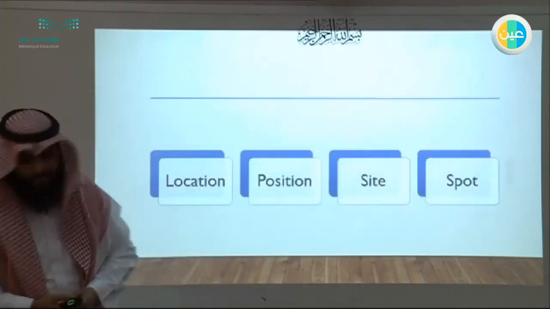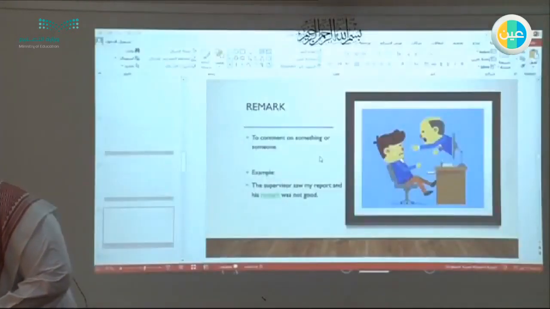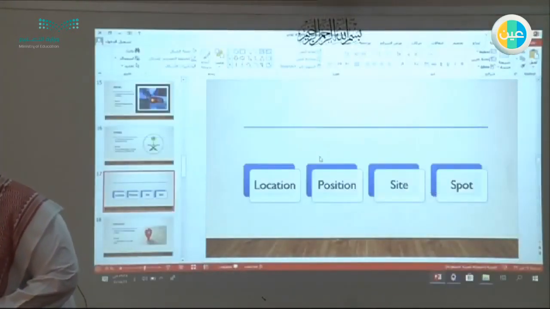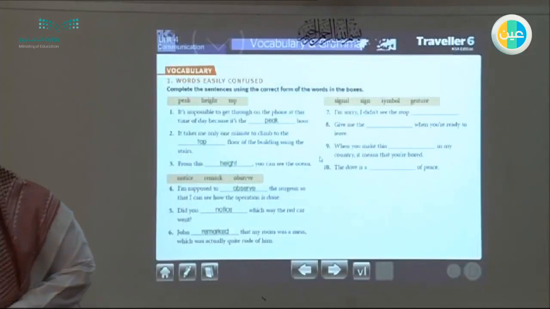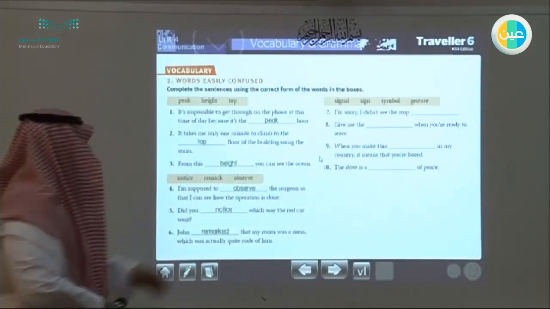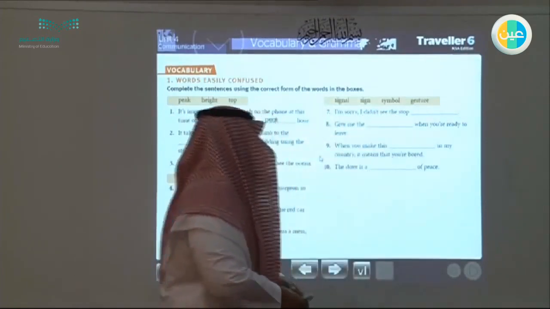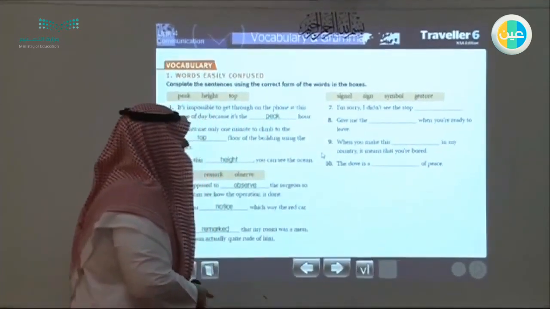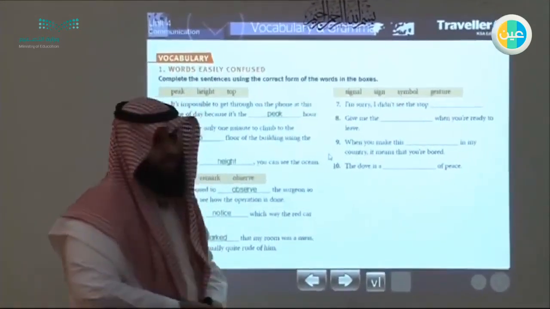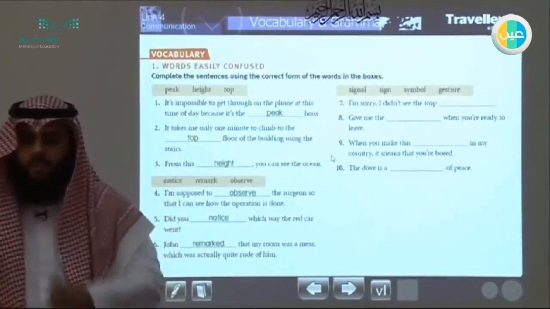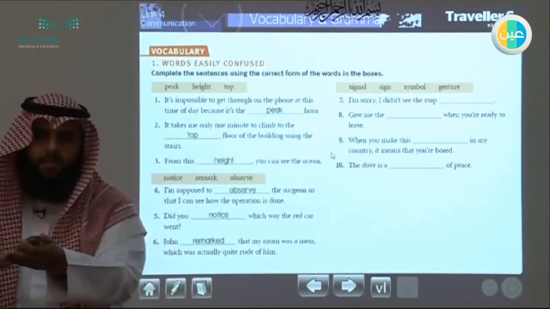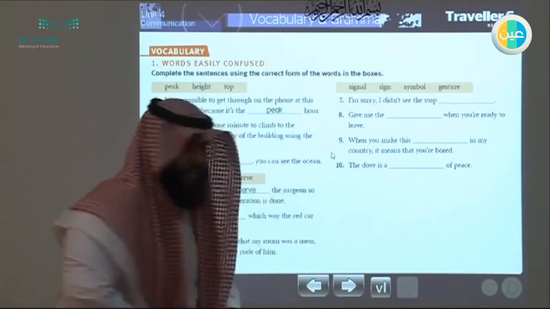Excellent. So let's continue. The next four: signal, sign, symbol, gesture. I'm sorry, I didn't see the stop. Stop what? So he didn't see the stop. It appears to be something on the streets, a stop sign.